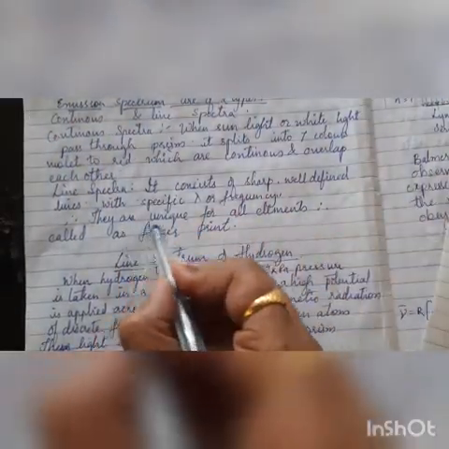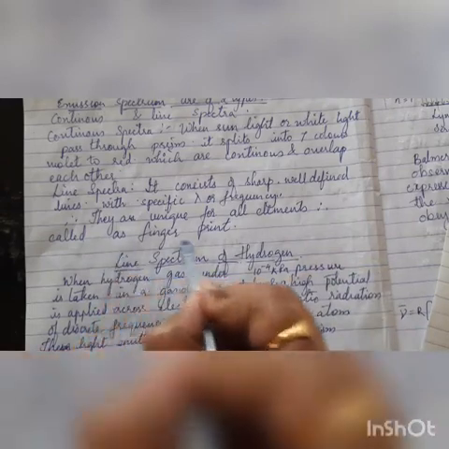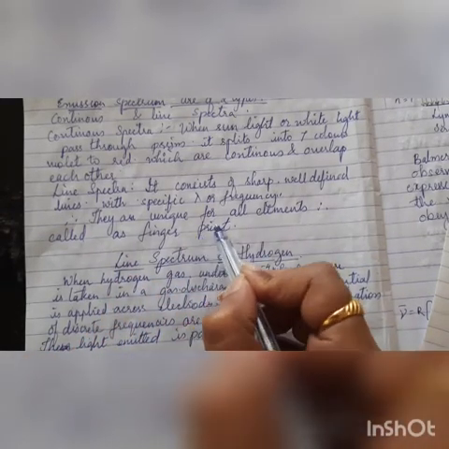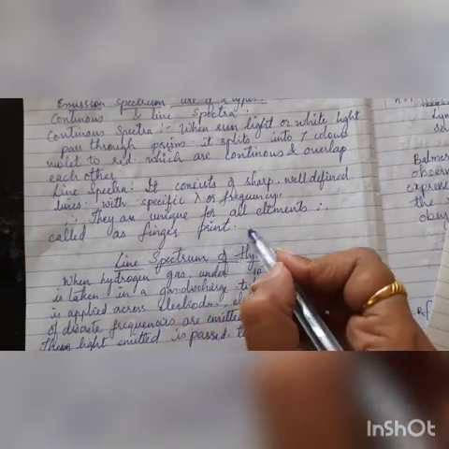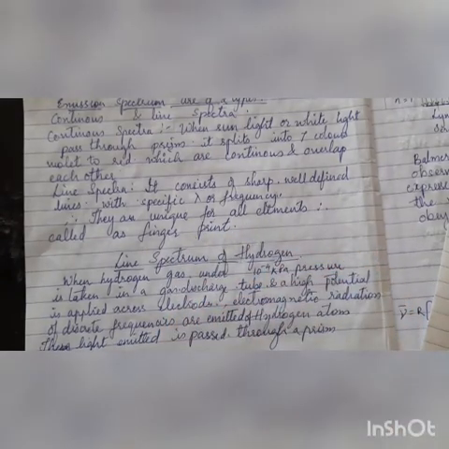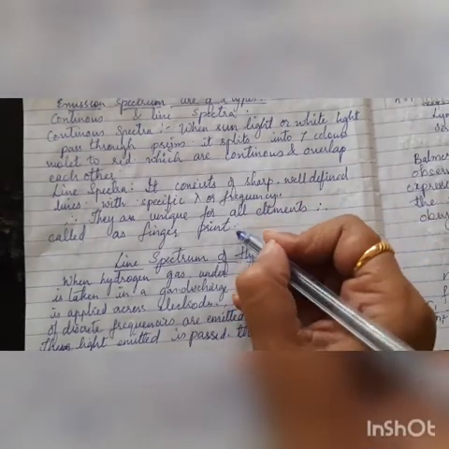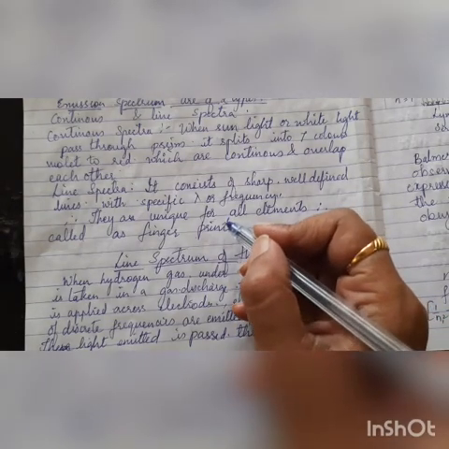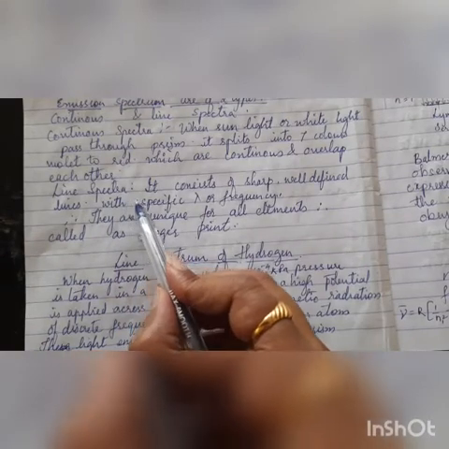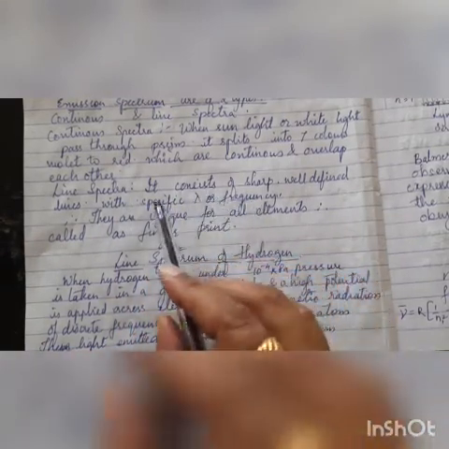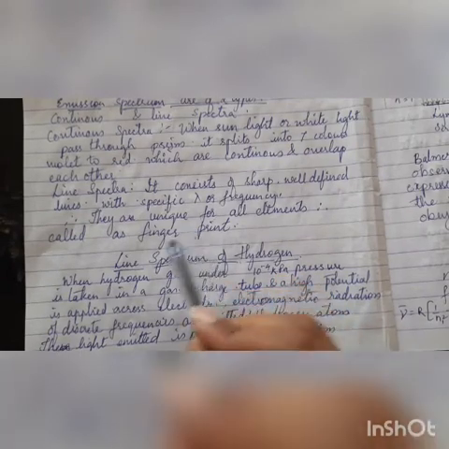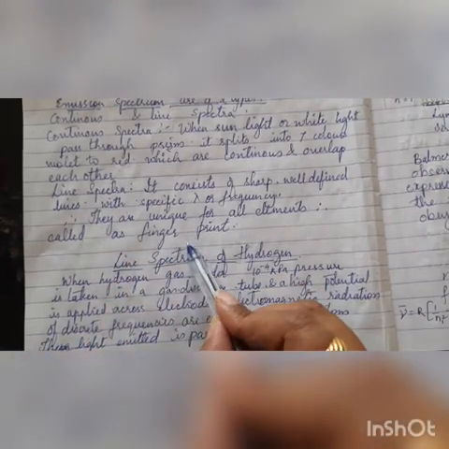They are unique for all the elements, so it is called a fingerprint. Why? Because it doesn't match with any other. Each element has its unique emission spectrum. Based on that standard value, we can find out which element is giving a particular line. Therefore, line spectra help us in determining the particular atom of the particular element. So this is called the fingerprint.